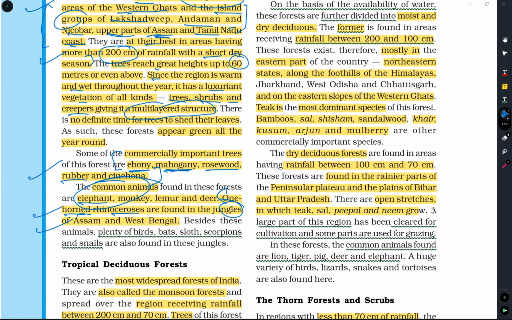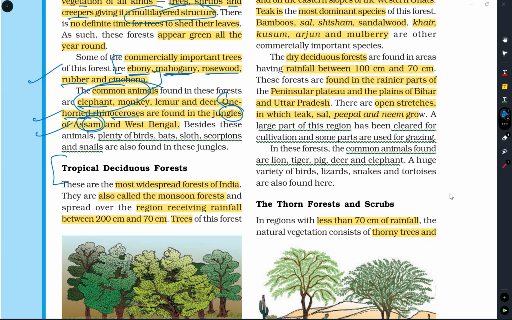Let us see the meaning of tropical deciduous forest. This forest is the most widespread forest of India. If anybody asks which type of forest is most widely spread in our country, the answer is tropical deciduous forest. This is also called monsoon forest. In MCQ type questions, they give you options.